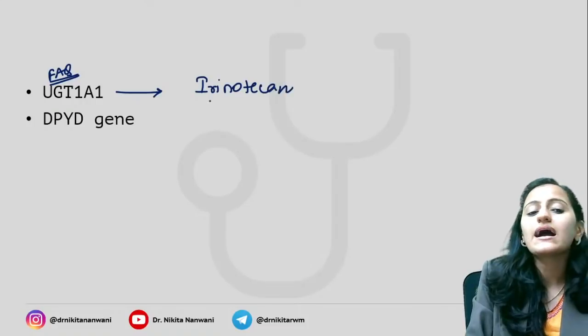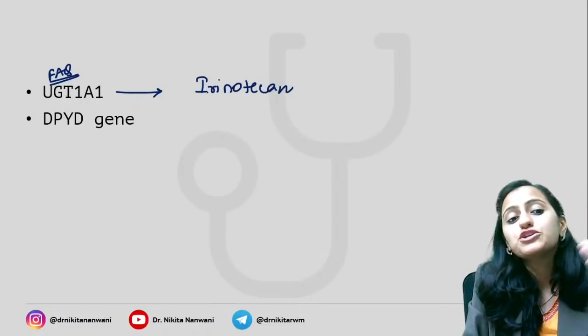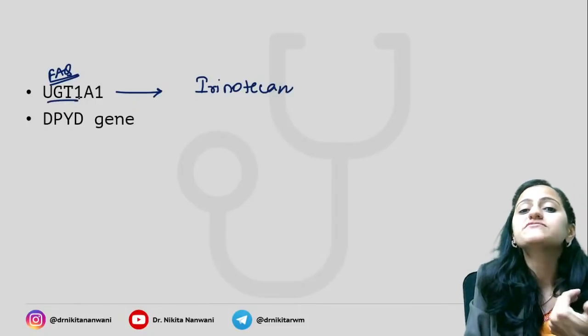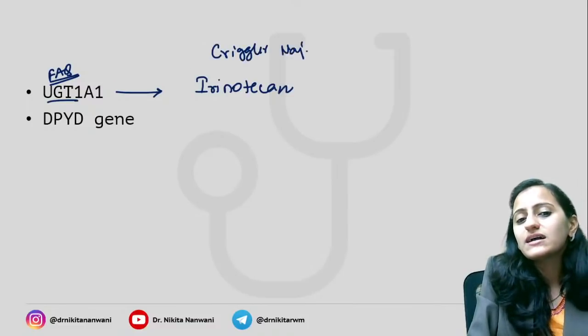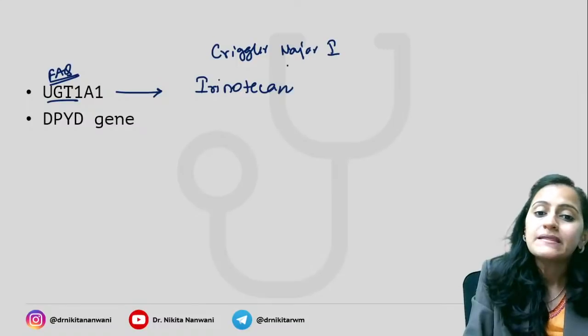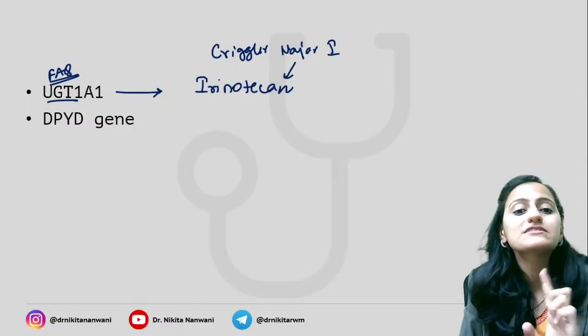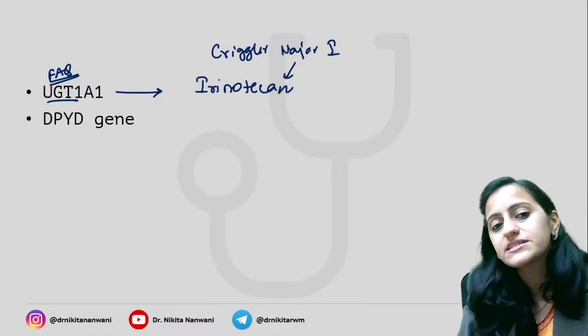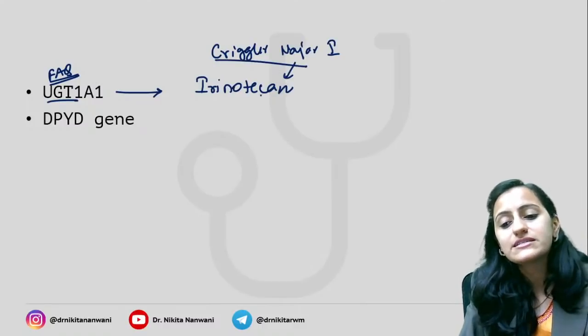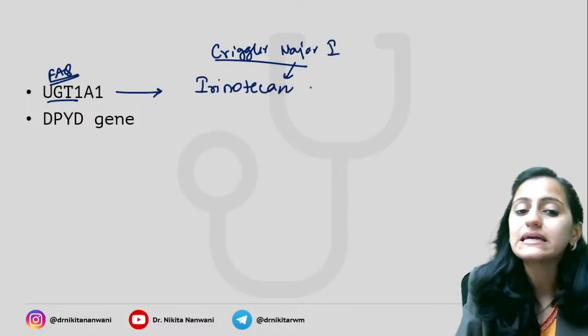Irinotecan. Okay, it's your irinotecan, because UDP glucuronyl transferase is basically absent in Crigler-Najjar syndrome type 1. Irinotecan is metabolized by UGT1A1. So if that enzyme is not there, there will be toxicity. So in Crigler-Najjar type 1, it is contraindicated.